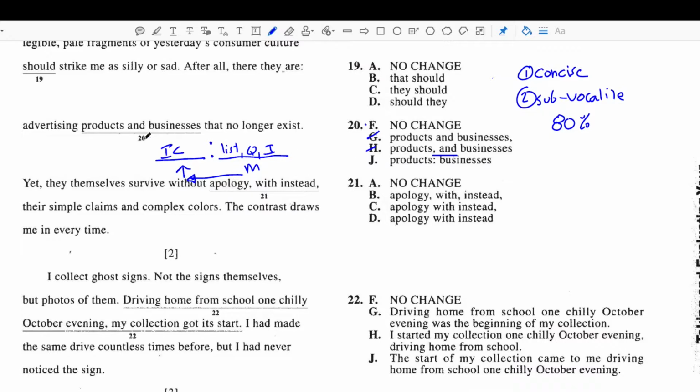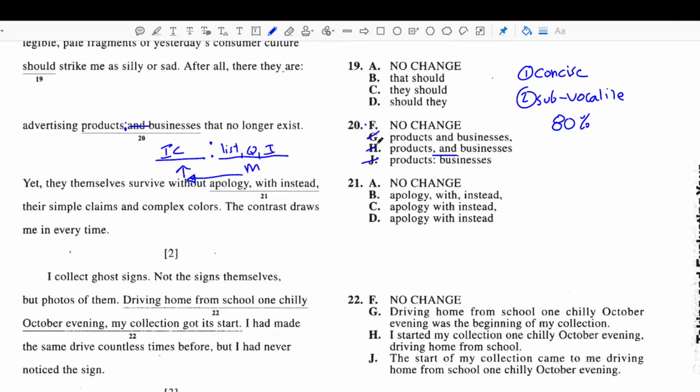So if we were going to put a colon right here, and took out this word "and," let's see if this is an independent clause. Let's see if it's a complete thought. "Advertising products." No, that's not a complete thought. And because it's not a complete thought, even if this was modifying what was on the left here, I still couldn't use it because I don't have an independent clause on the left-hand side.